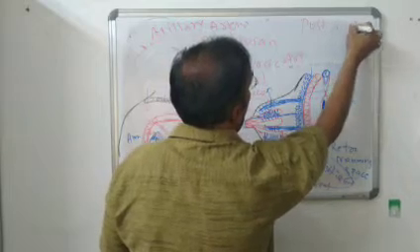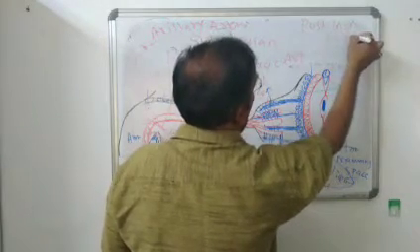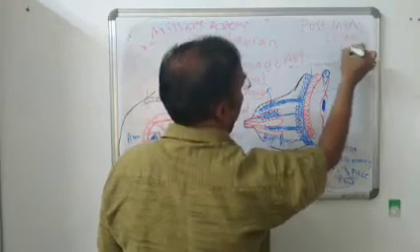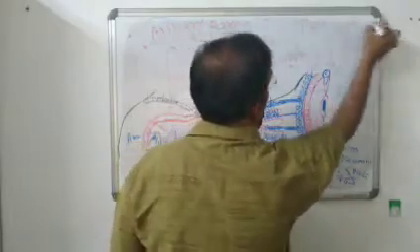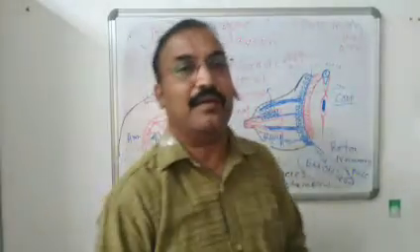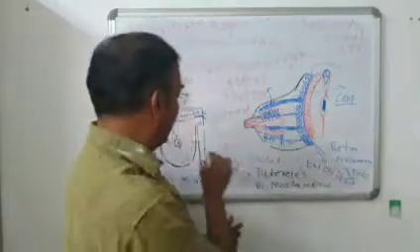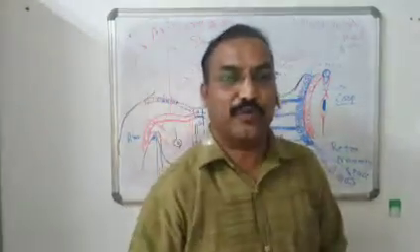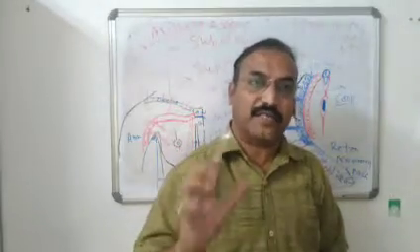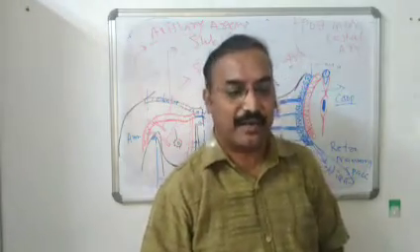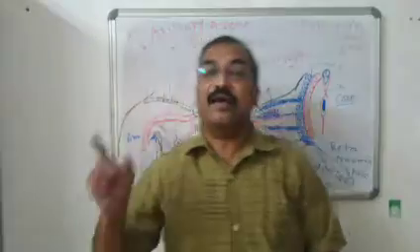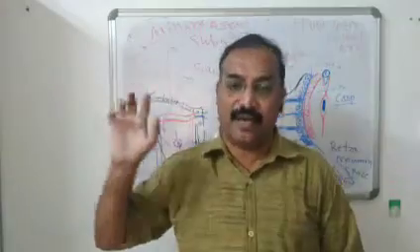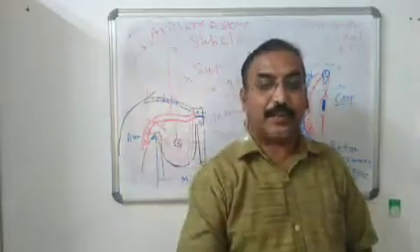Posterior intercostal arteries are branches of internal thoracic artery. Internal thoracic artery is a branch of subclavian artery. So posterior most portion of the breast is supplied by the branches of posterior intercostal artery, and posterior intercostal artery is a branch of internal thoracic artery. So this is regarding blood supply to the breast.